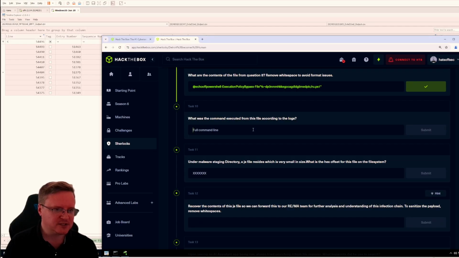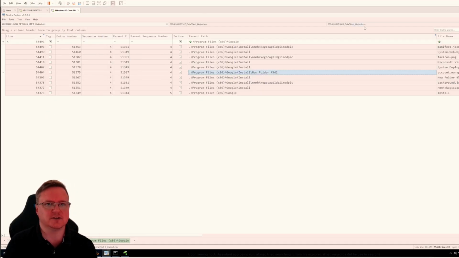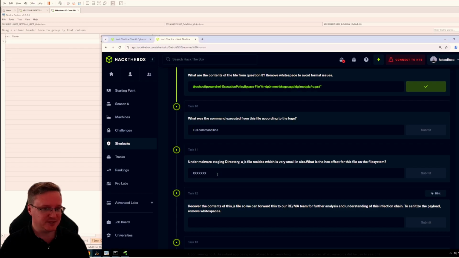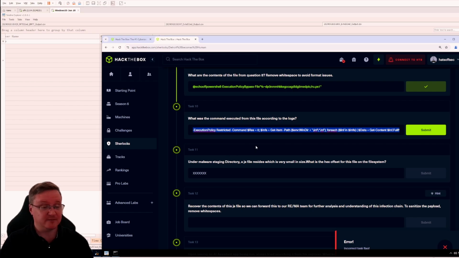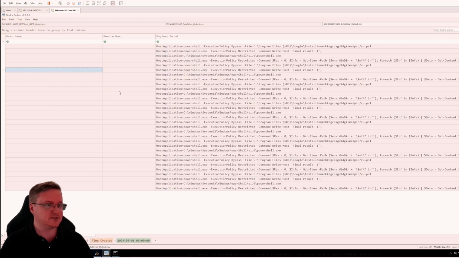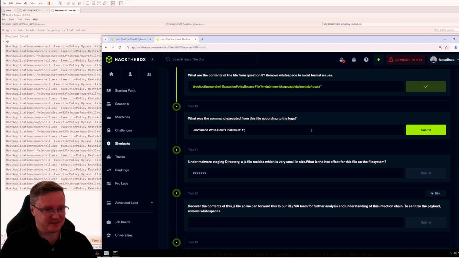What was the command executed from this according to the logs? Yay, because we all love log files. I reckon it's this crap? I hope it's not, because the rest of these have all been genuinely awful. I can see why this got downvoted. Some of these questions are absolute garbage. What was the command execute from the file according to the logs? So this isn't hard because it's a difficult challenge. It's hard because it's bloody terrible.